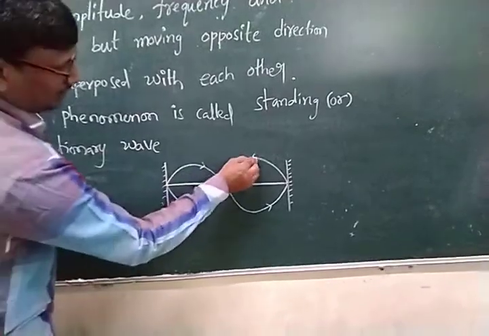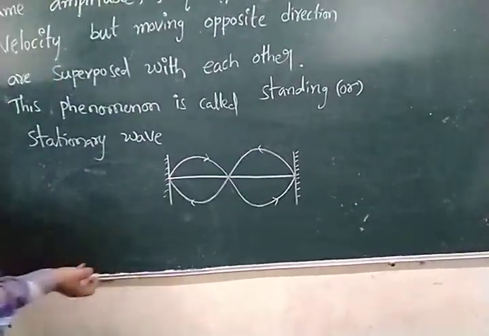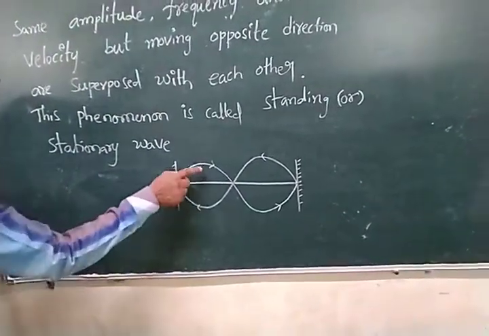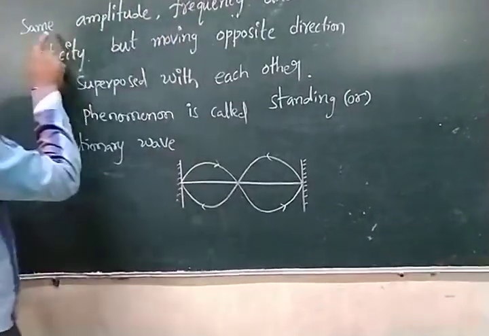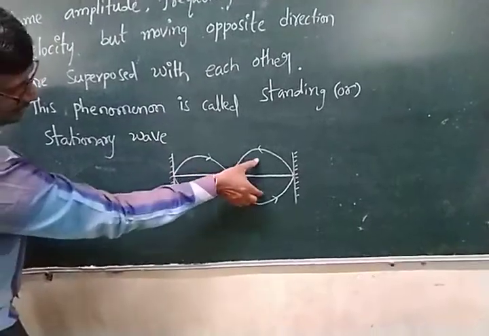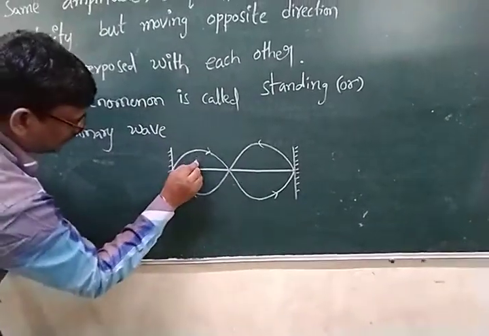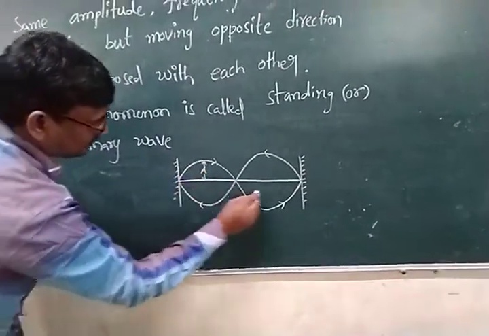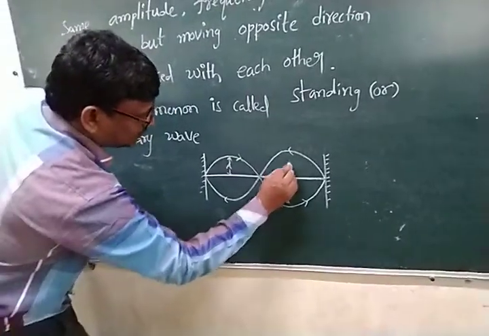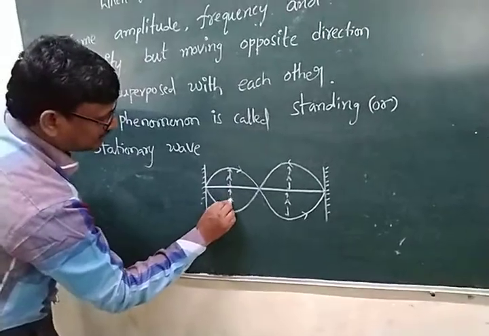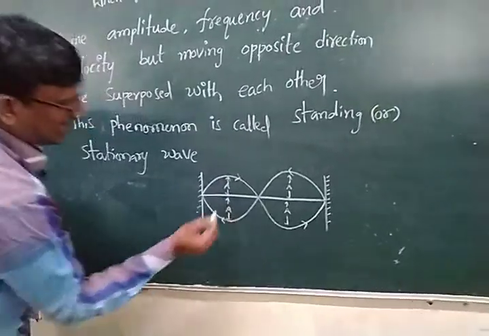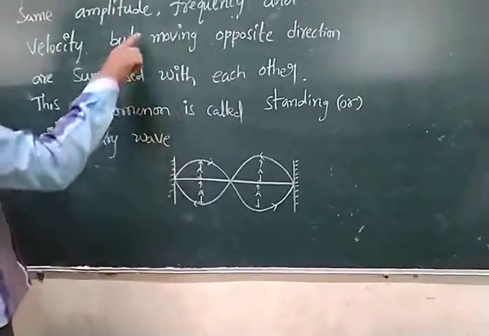This is called the incident wave. Here, how many waves are there? Two waves, one and two. The traveling waves have the same amplitude. This is the amplitude here, and this is also an amplitude. The maximum displacement in a wave is called the amplitude. Now the amplitude is the same.